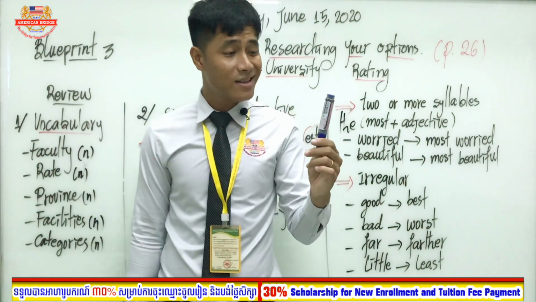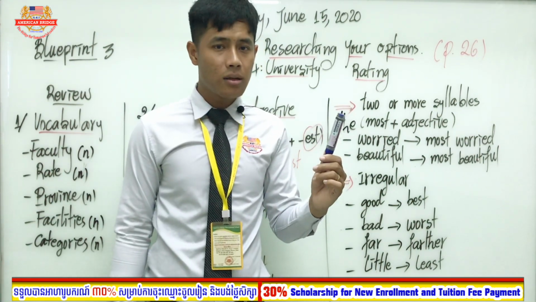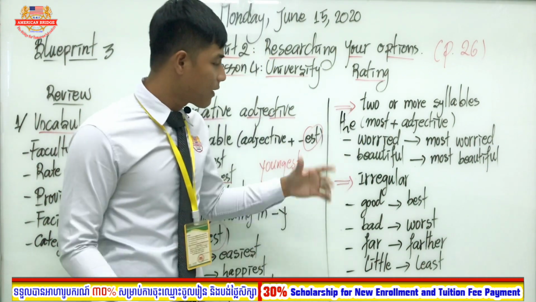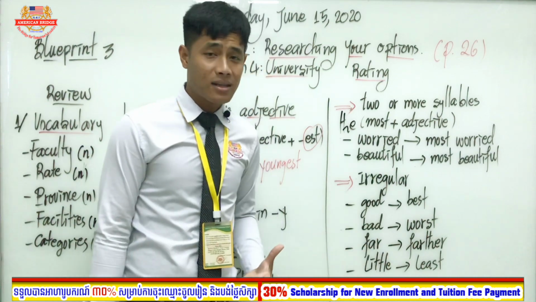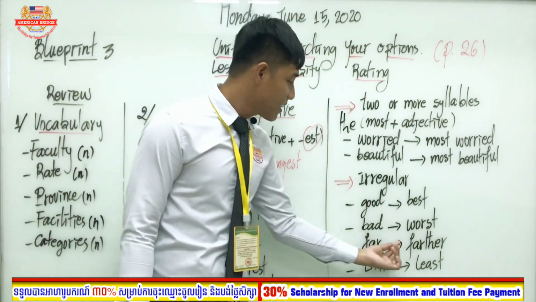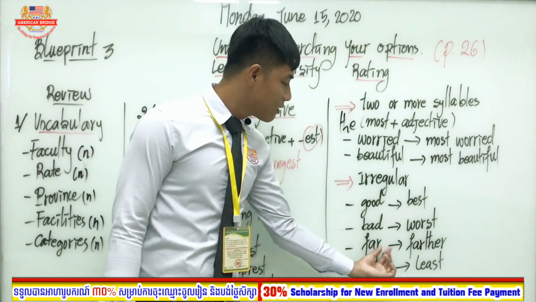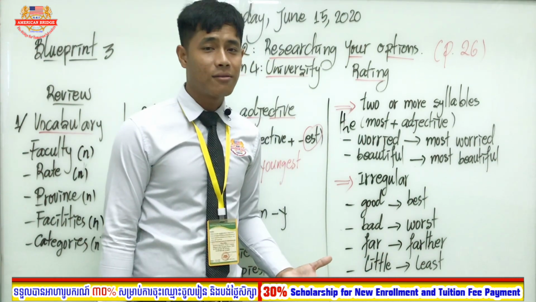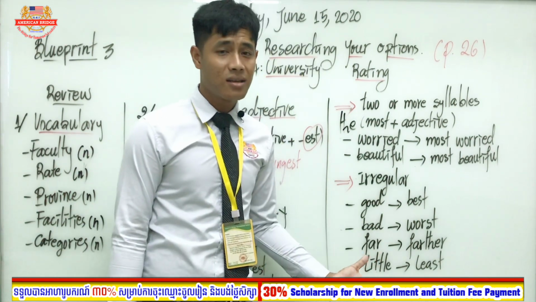Blue marker is the best marker in the world, right? Yeah, we can say this. This is just an example. Look at next. Bad. So bad changes to worst, worst. And far to farther, right? Far to farther. And little, little to least.